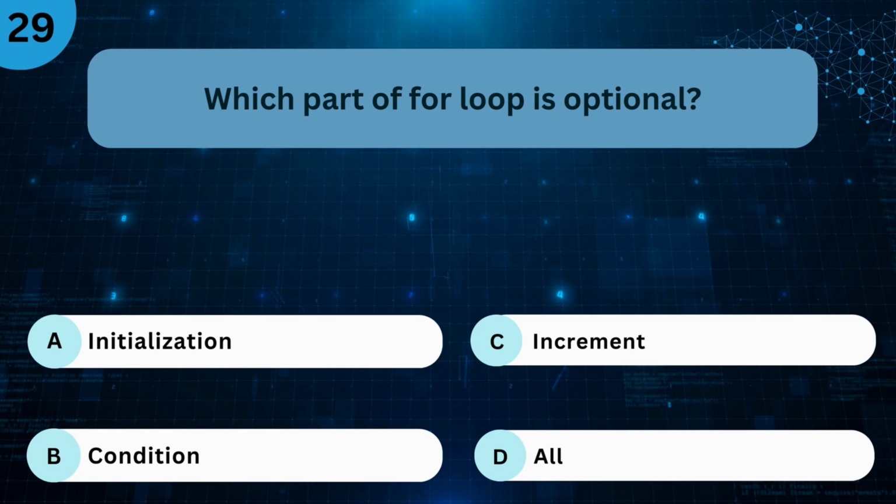Which part of a loop is optional? A. Initialization. B. Condition. C. Increment. D. All. The right answer is D. All.